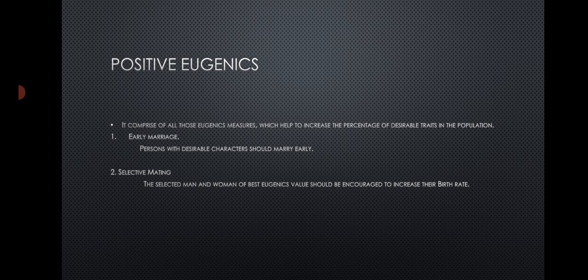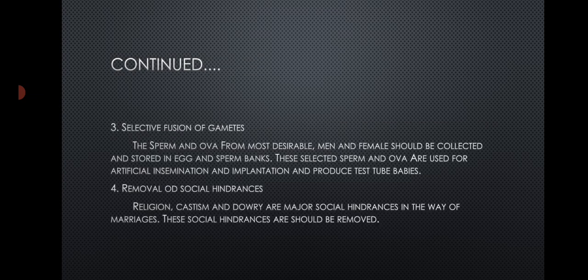Next one, selective mating. The selected man and woman of eugenic value should be encouraged to increase the birth rate. Next one is selective fusion of gametes. The sperm and the ova from a desirable male or female should be collected and stored in an egg or sperm bank. These selected sperm and ovum are used for artificial insemination and implantation to produce test tube babies.